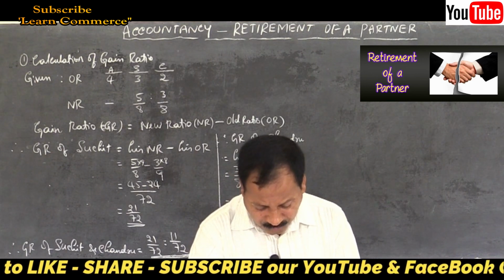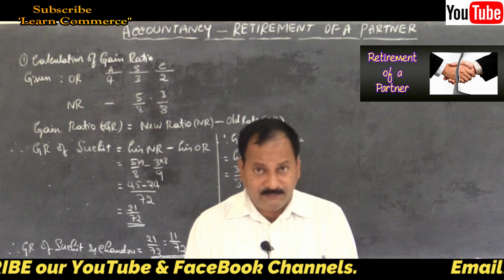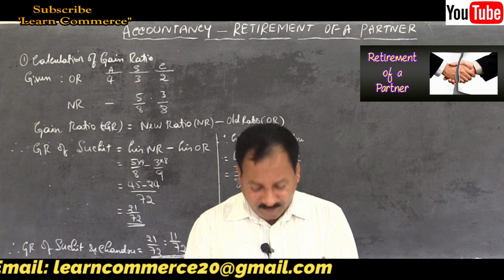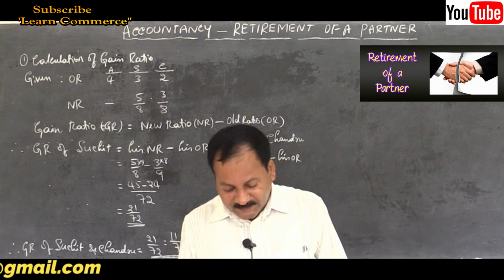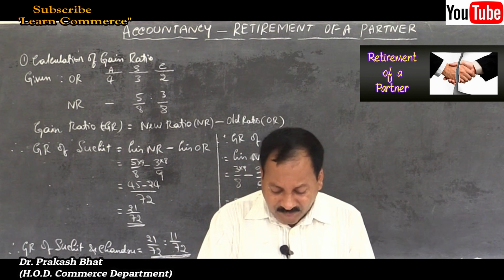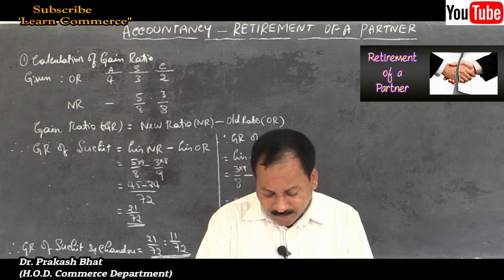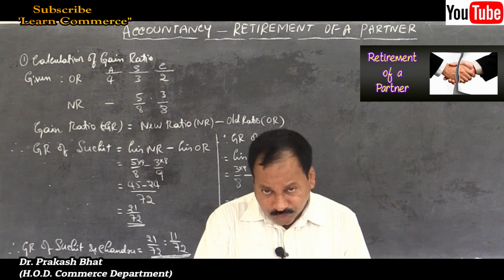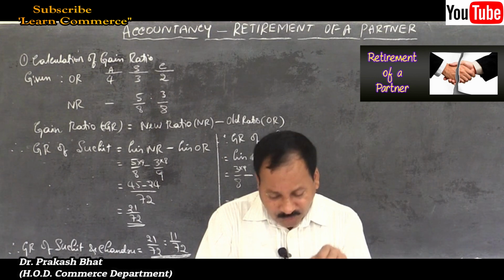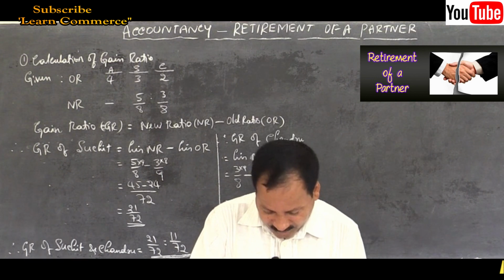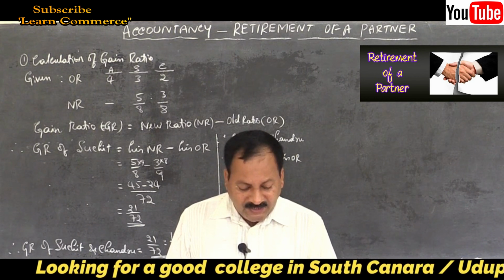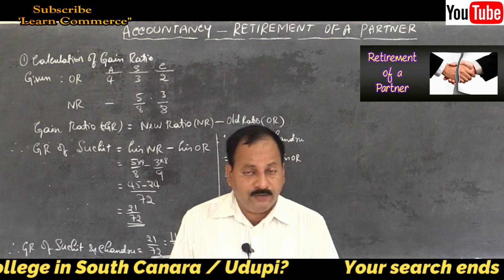Now let us move on to the problem of 6 marks, page number 50, open it of your question bank, section C, 6 marks problems. I will read out the problem and then let us solve it. Ankit, Suchit and Chandru are partners in a firm sharing profits and losses in the ratio of 4:3:2. So 4/9, 3/9 and 2/9 were their old ratio, remember. Then Ankit retires from the firm. Suchit and Chandru agreed to share in the ratio of 5:3 in future.